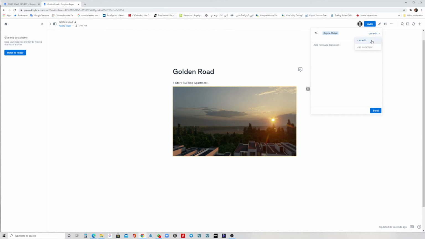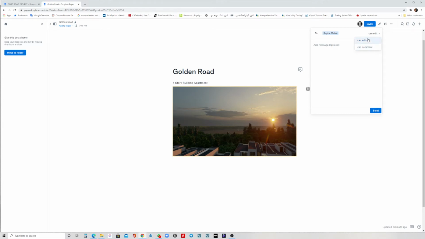And you can make her able to edit, or able to comment. If you say that she can edit, it means that exactly like you, they can add any information inside the Dropbox paper. So it's gonna be kind of communication between you. But if you don't want to allow him to edit anything, you can just choose can comment, so he or she can see any information you uploaded here, and she can comment to you, and she can reply to your question, whatever you have.